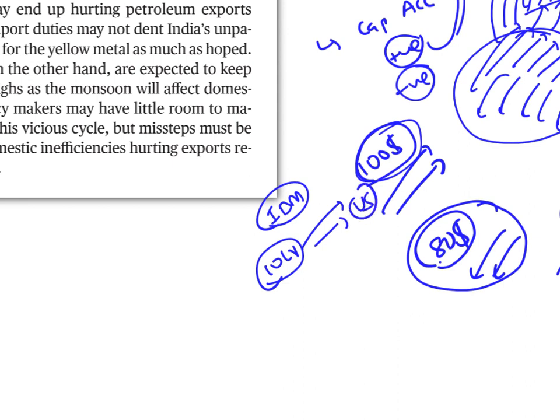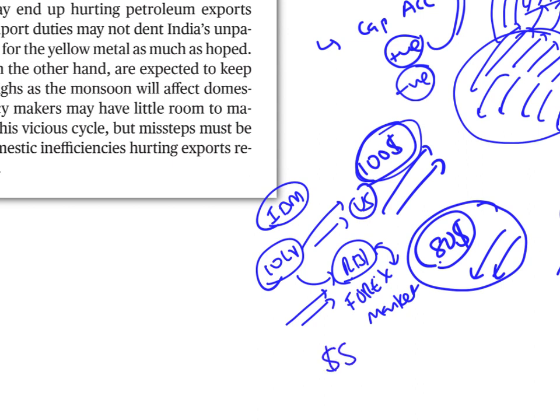What happens? IBM will go to RBI, or foreign exchange market. In India, foreign exchange market is controlled and regulated by RBI. It goes to RBI and says, take these 10 crore rupees and give me dollars.